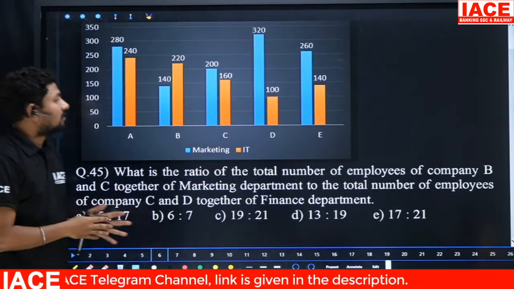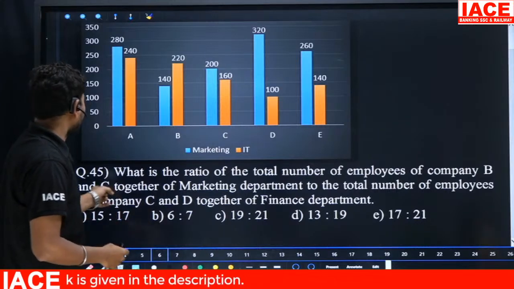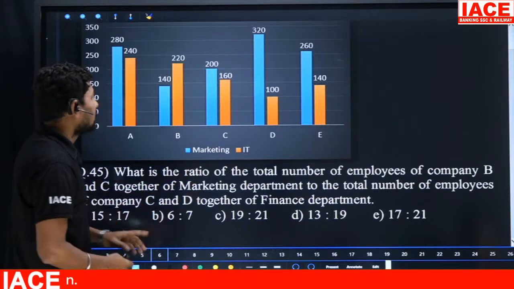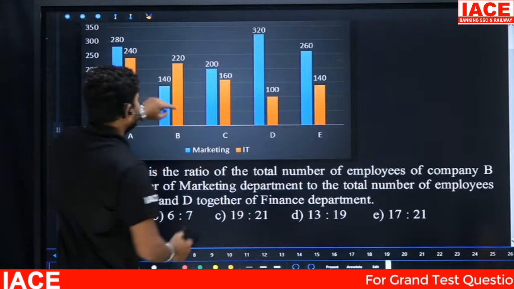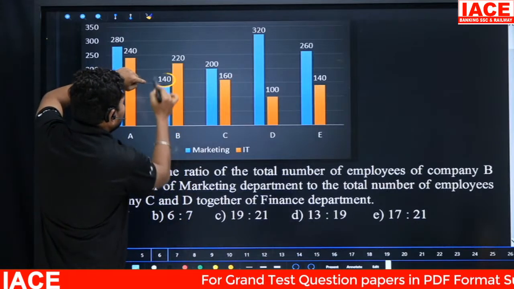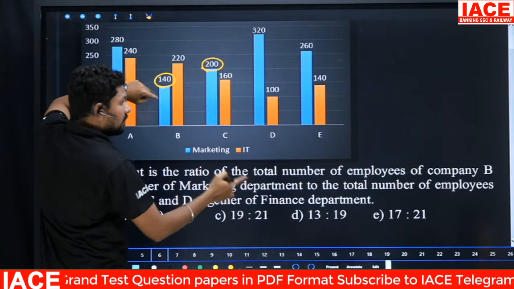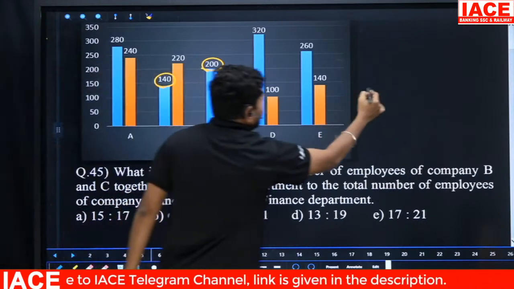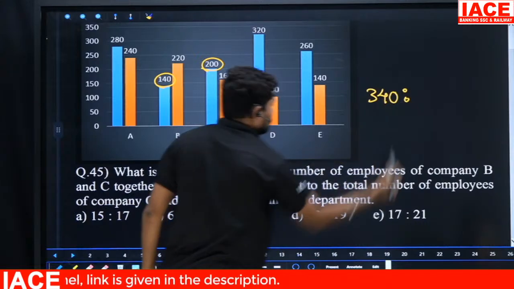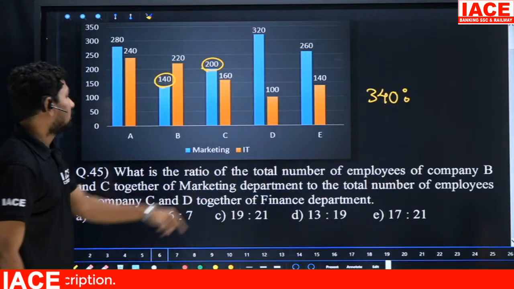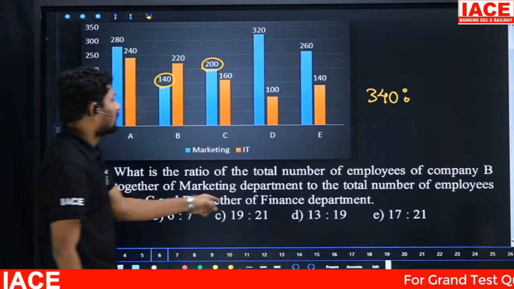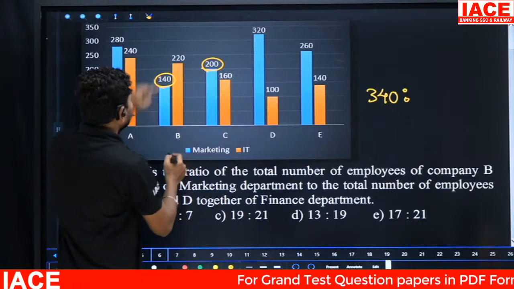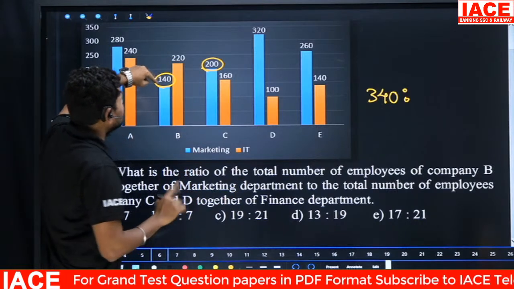What is the ratio of the total number of employees of company B and C together in the marketing department to the total number of employees of company C and D together in the finance department? So for B and C they are asking about the marketing department. The marketing department values are 140 and 200, so B and C overall value is 340. For C and D, here 220 plus 140, it is 360.